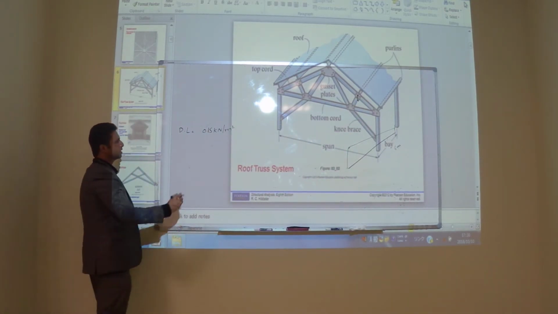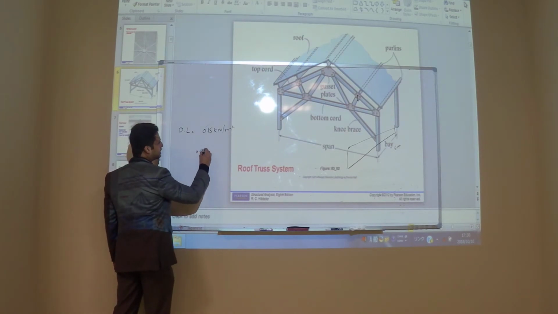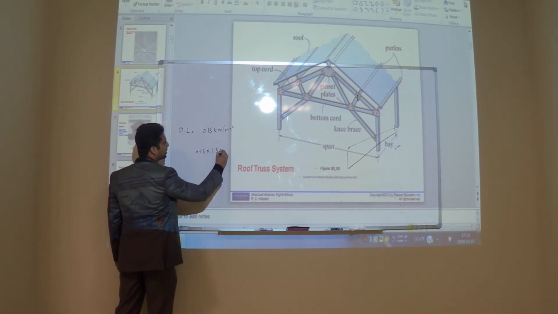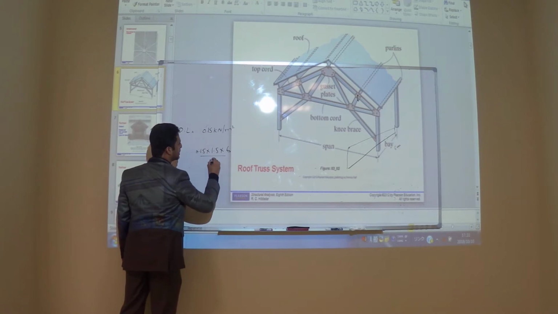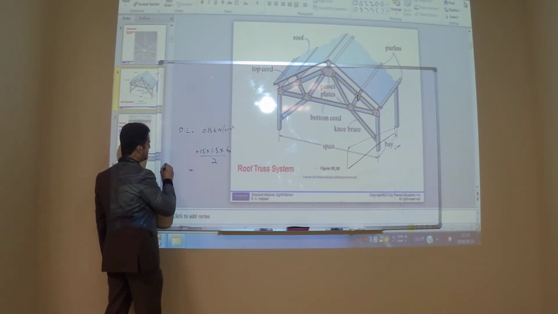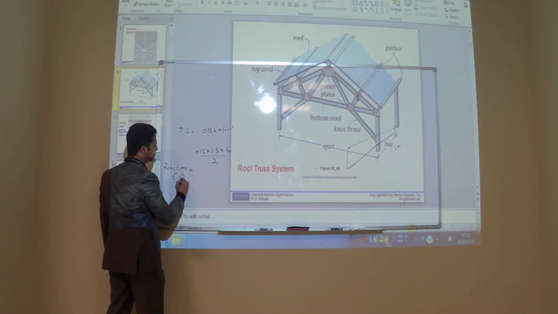Into 6, we multiply that 6. It will be kilonewton per meter. That will be the reaction of the purlin.